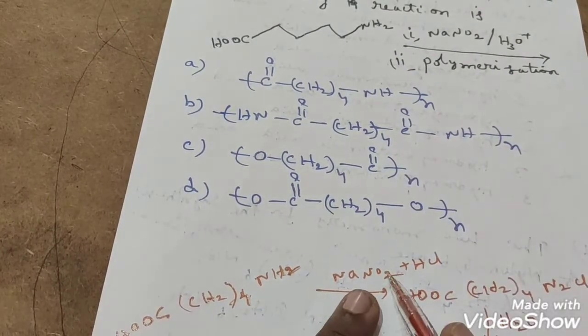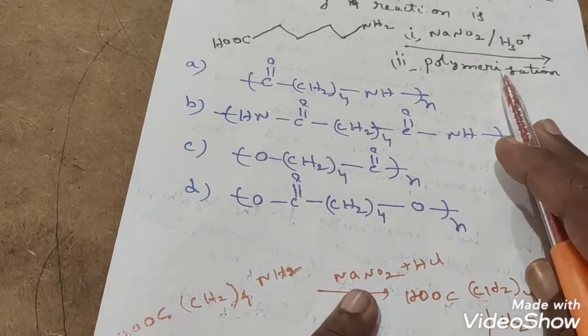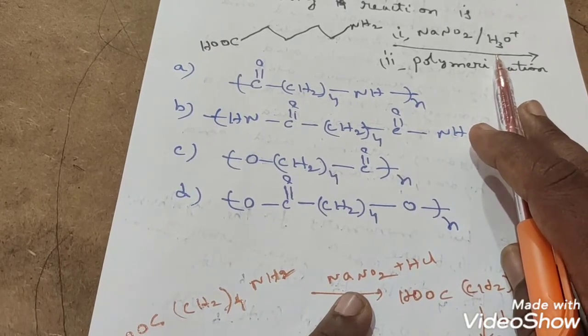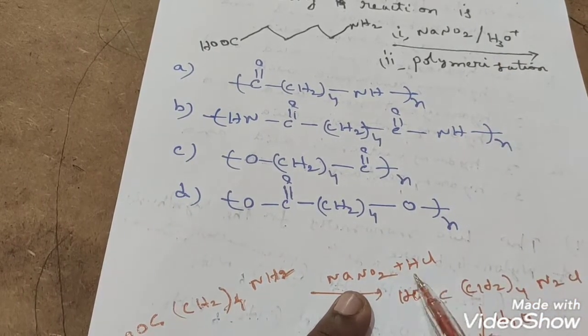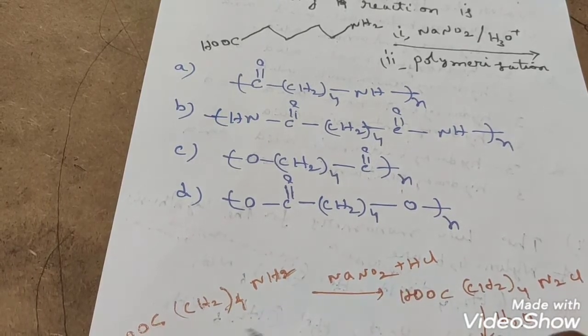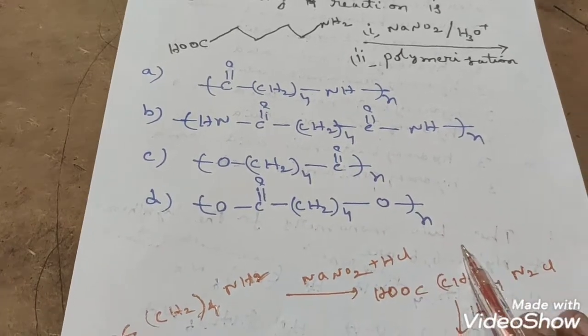And it is treated with NaNO2. Where is HCl, sir? In H3O+, the H+ ion is present. That H+ ion came from the acid, so that's why I have taken the acid. NaNO2 and HCl addition, what is the reaction? Diazotization. We know already we will get diazonium salts, right?